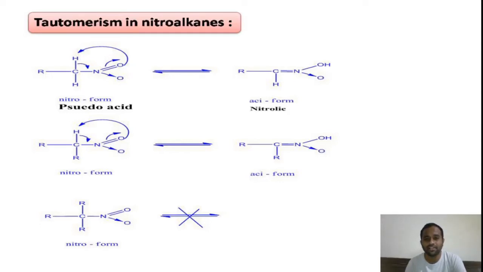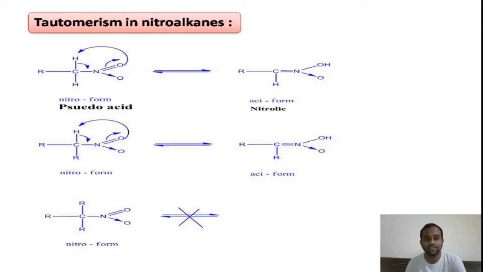But in presence of a base like sodium hydroxide, the aci form will become more stable. So in presence of a base only, our nitroalkanes exist in the form of the aci form and gain acidity. Thereby it reacts with the base to form a salt.